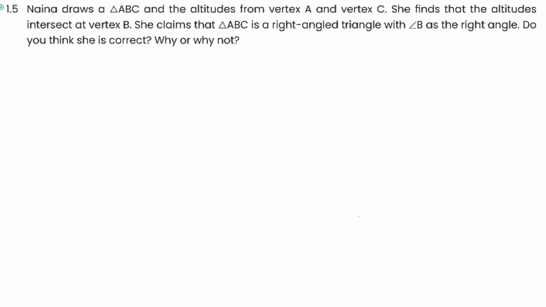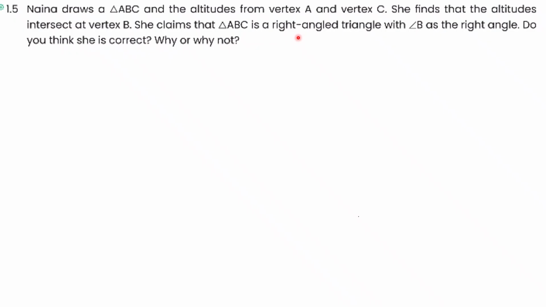Here, Naina draws a triangle ABC, the altitude from the vertex A and vertex C. She finds that the altitude intersect at vertex B. C claims that triangle ABC is a right angle triangle.